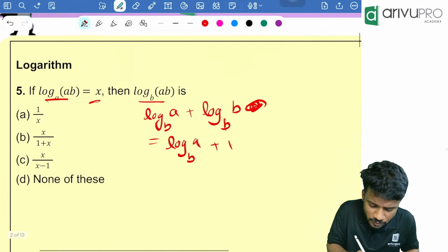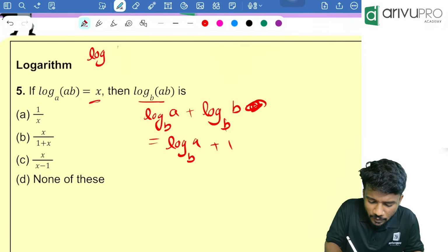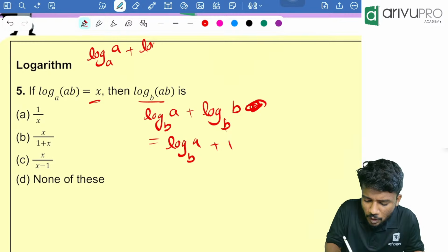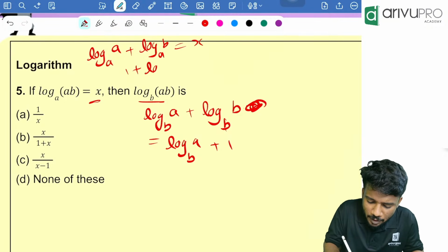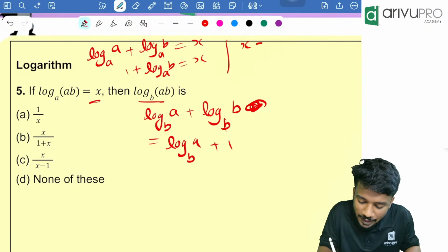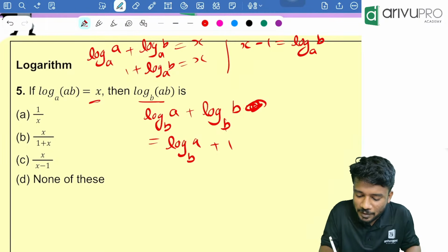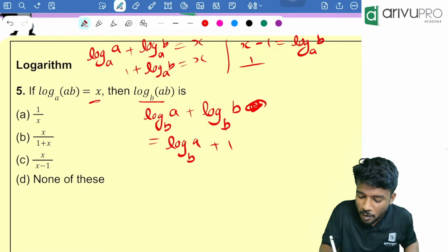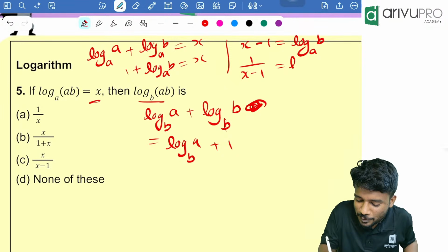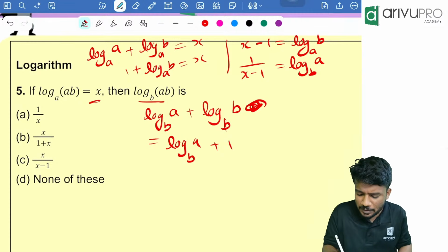For that, you can use this. X is equal to this much. That means log of A to the base A plus log of B to the base A is equal to X. So 1 plus log of B to the base A is equal to X. From that, I can write one more thing: X minus 1 is equal to log of B to the base A. From that, I can write the inverse: 1 by X minus 1 is equal to log of A to the base B. Now substitute the value.